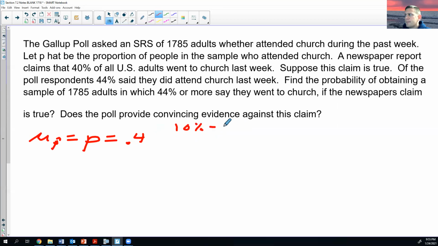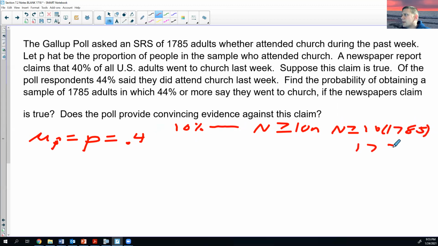All right. So is capital N greater than or equal to 10 lowercase n? So is the population of the US greater than 10 times 1,785? 17,850. You think there's more adults than that living in the United States? Yeah, I think so. We're definitely in the millions. So we're good. 10% condition, again, that's the independent check. That's the replacement versus non-replacement check. That allows me to find my standard deviation.